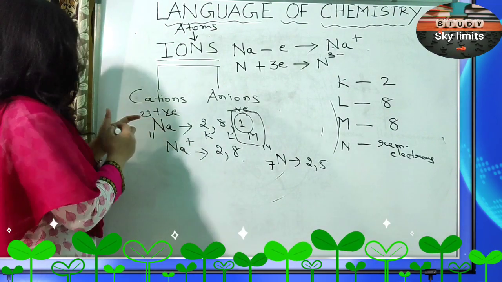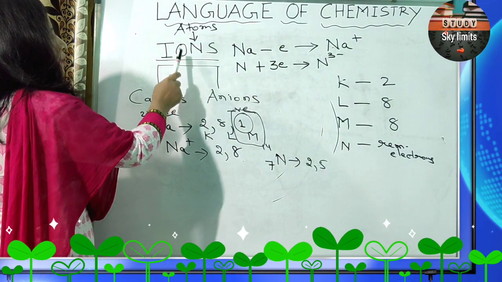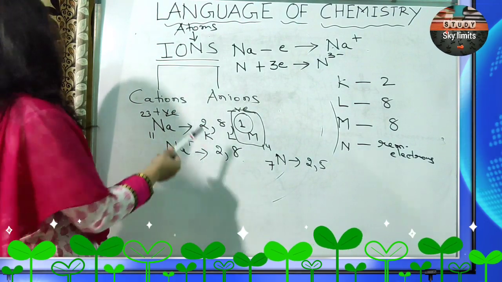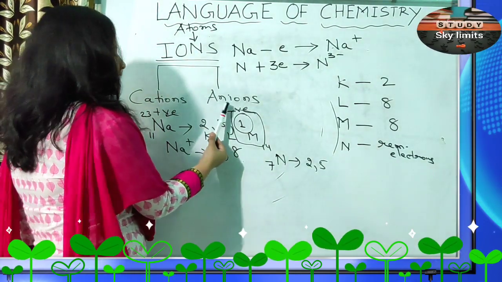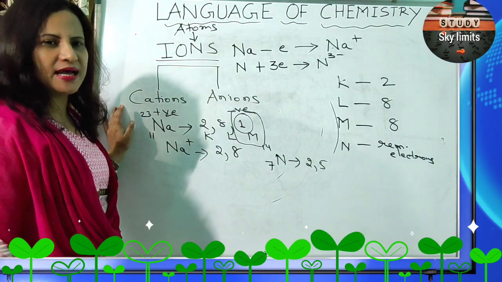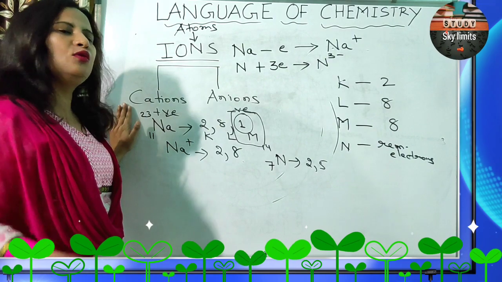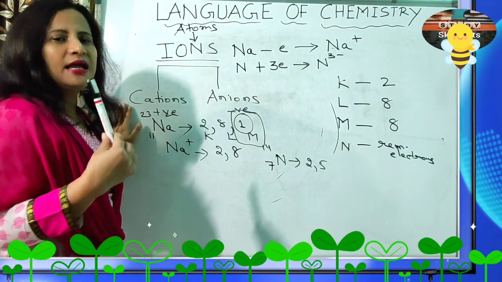So just remember one thing for today. Atoms form ions because they want to be stable, and there are 2 types of ions. The positive ions are the cations, the negative ions are the anions. Metals usually form cations by losing electrons, and non-metals usually form anions by gaining electrons.